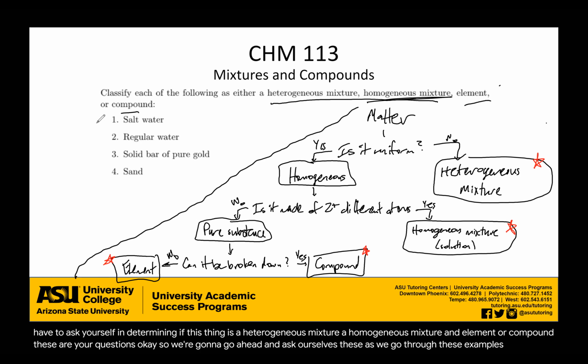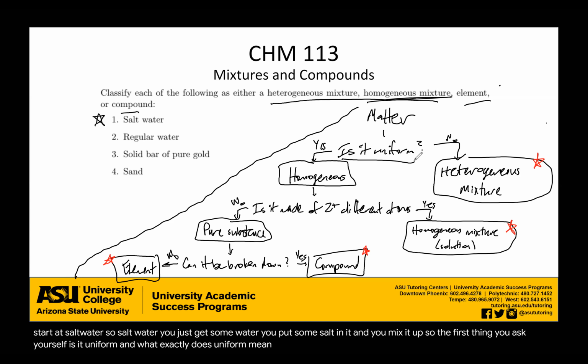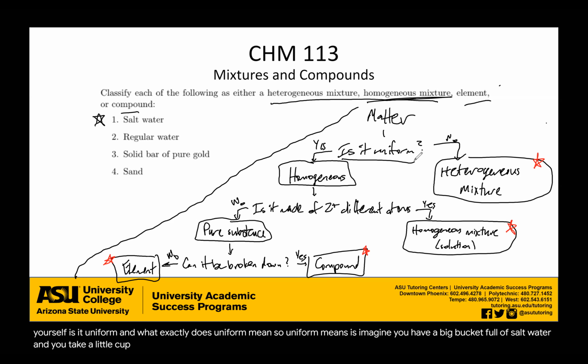So let's start at salt water. So salt water, you just get some water, you put some salt in it, and you mix it up. So the first thing you ask yourself, is it uniform? And what exactly does uniform mean? So the way that I always think about this is, imagine you have a big bucket full of salt water, and you take a little cup and you scoop some out.